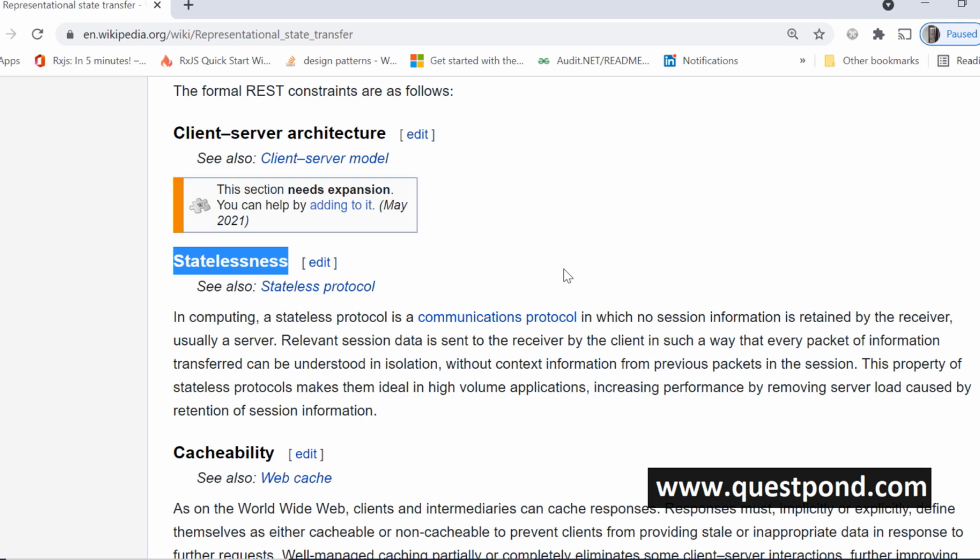By using cookies, query strings, or hidden fields, we maintain the value. So inside the representation itself, there is a state. Remember, the full form is representational state transfer. So the state is part of the representation, but as such, the protocol itself should be stateless. And that's why HTTP is very widely used when it comes to REST, because HTTP is stateless.